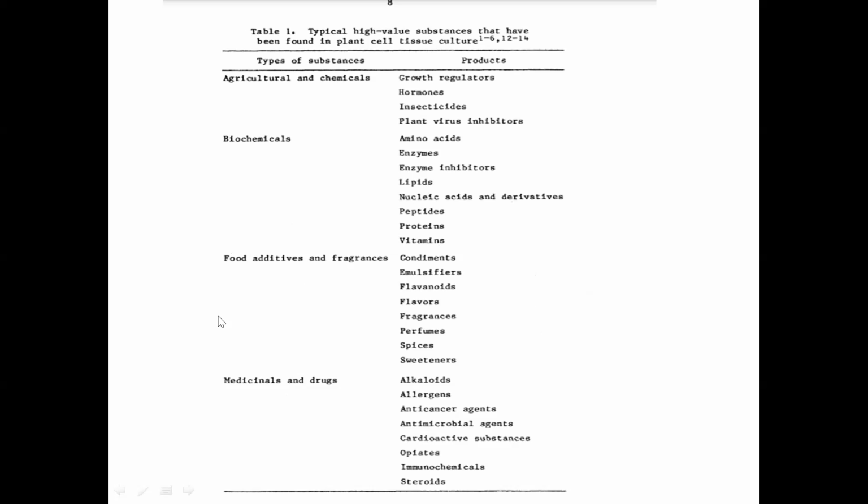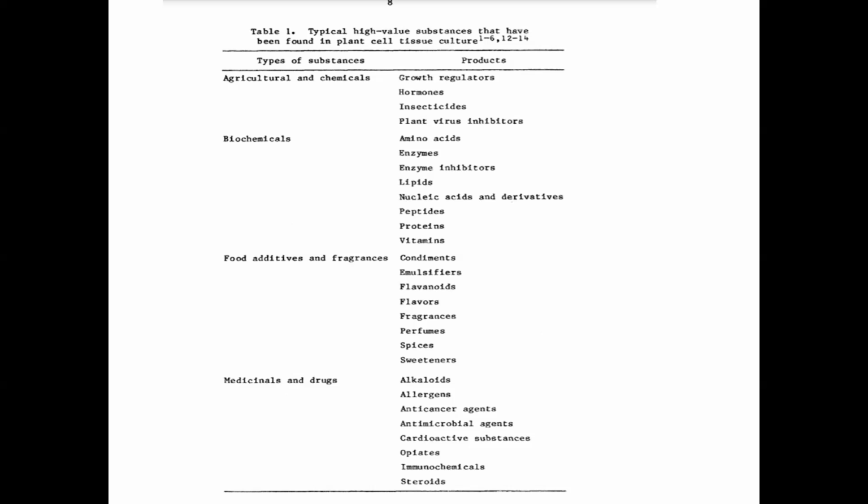Main thing is food additives and fragrances, because you have so many sweet scented, fragrant flowers. So mainly they come under the group of flavonoids and terpenoids. All these sweet scented chemicals come under the compounds of flavonoids and terpenoids.